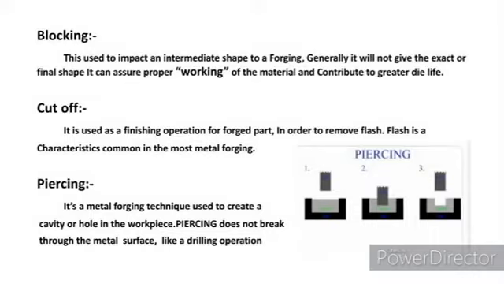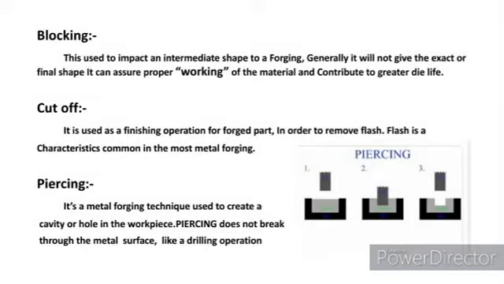Breaching is a metal forging technique to create a cavity or hole in the workpiece. Looking at the diagram, in the first picture there is a die containing a metal with a plain surface, and there is a ramp to give a force on it. In the second picture, the force is applied to the metal we put in the die. In the third picture, the ramp is removed and there is a cavity or hollow space shape obtained in the die.